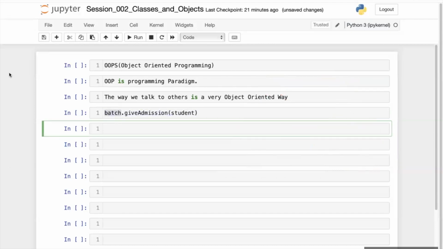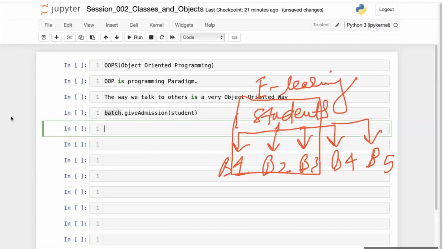This is not a physical object, but it's an object.